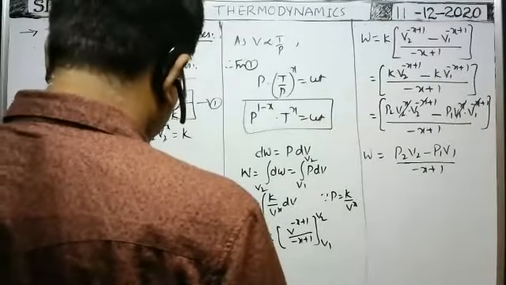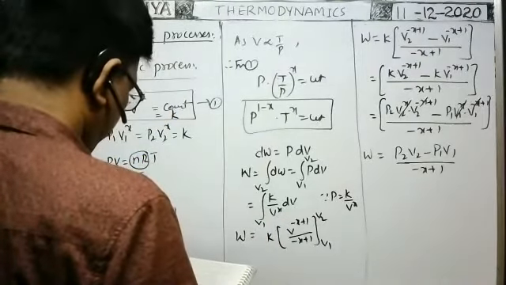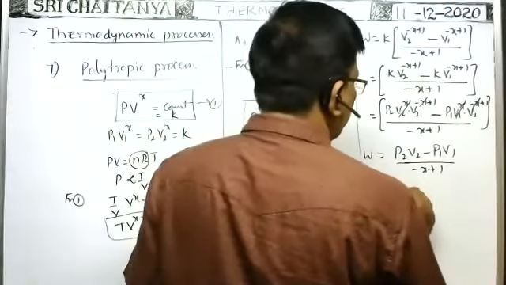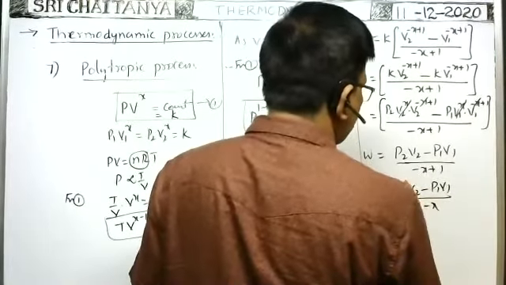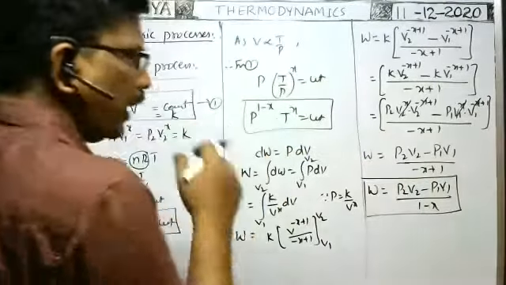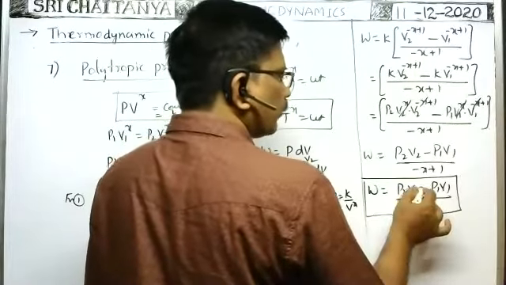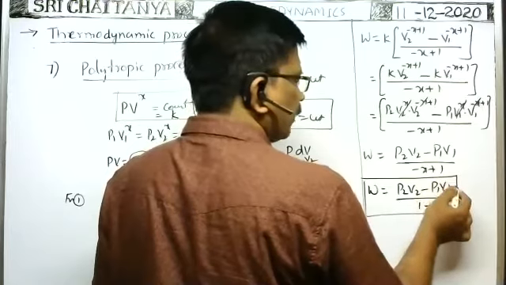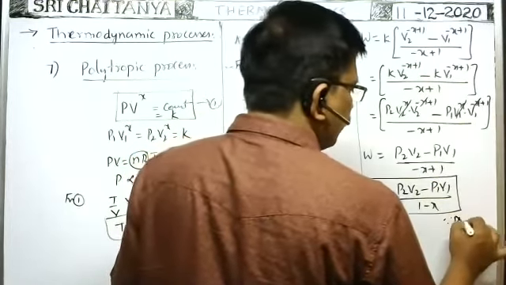Okay. Therefore, work done is equal to P2 V2 minus P1 V1 by 1 minus x. In this process, work done is equal to this one. Suppose in this process, as the gas law is obeyed, P1 V1 can be written as nRT1, because at pressure P1, volume V1, temperature is T1, so P1 V1 is equal to nRT1, since PV is equal to nRT.